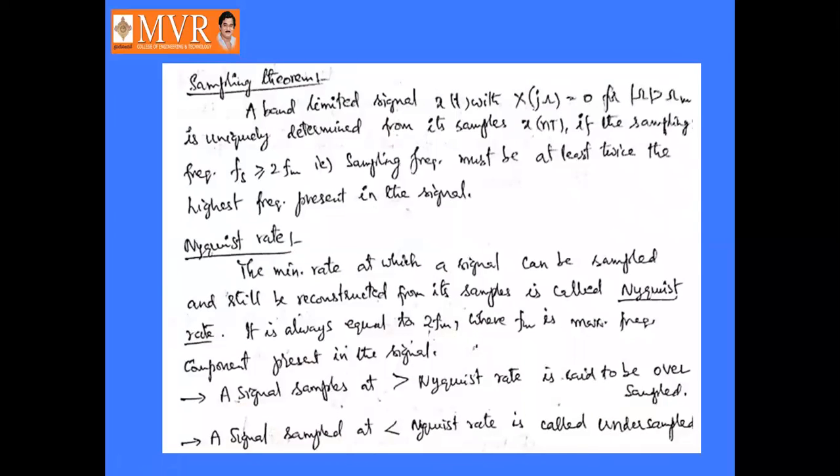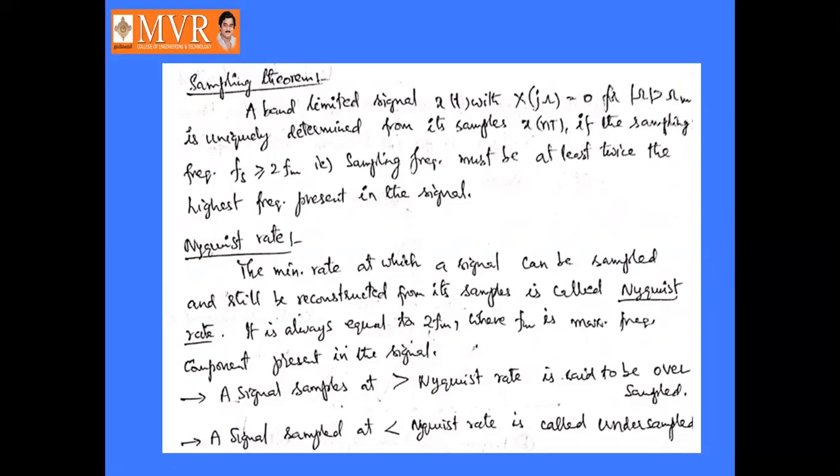From the above discussion we can define the sampling theorem. A band limited signal x of t, with capital X of j omega equal to 0 for mod omega greater than omega m, is uniquely determined from its samples x of nT if the sampling frequency fs is greater than or equal to 2fm.